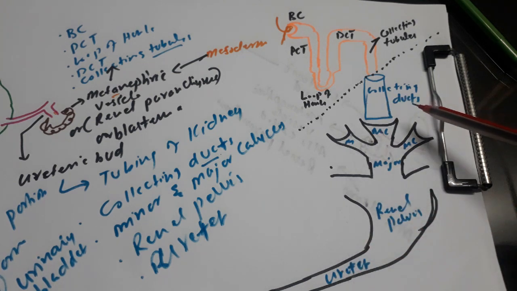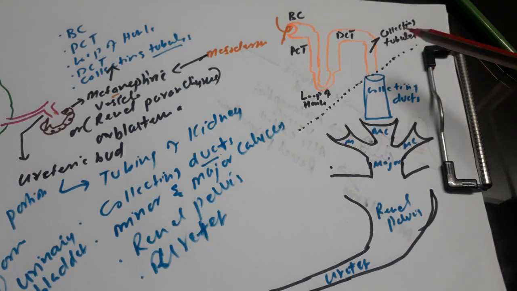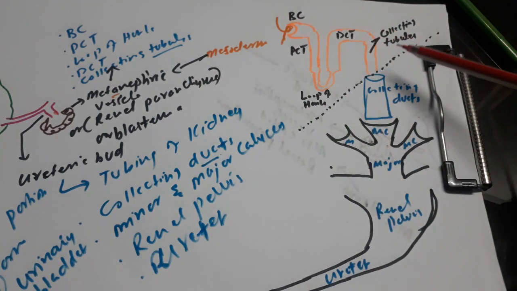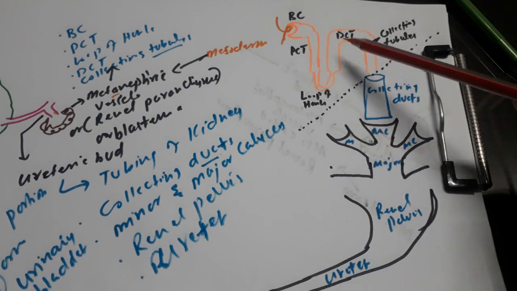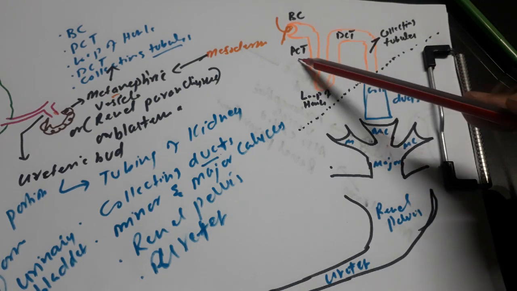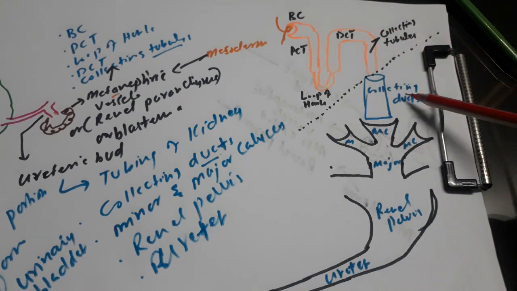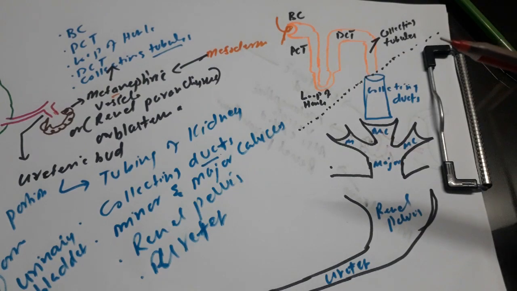And how will you differentiate between the collecting ducts and collecting tubules? The collecting tubules will come in the metanephric vesicle, along with proximal convoluted tubules and distal convoluted tubules. So the collecting tubules will come in this area, but the collecting duct will come from the ureteric bud.